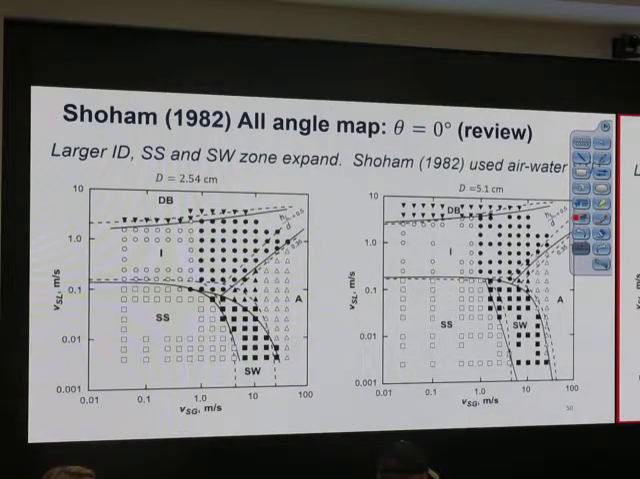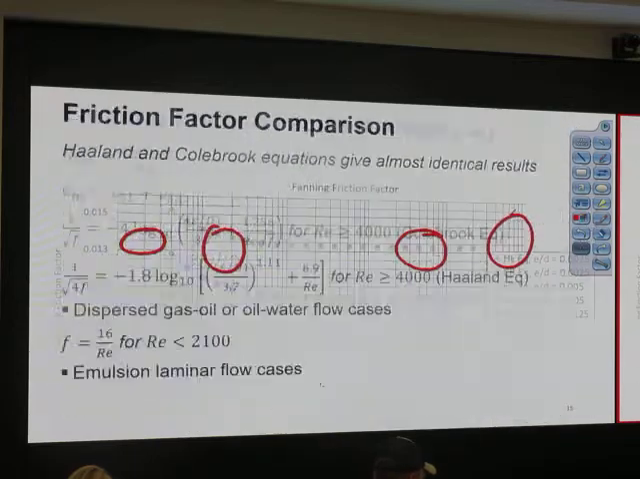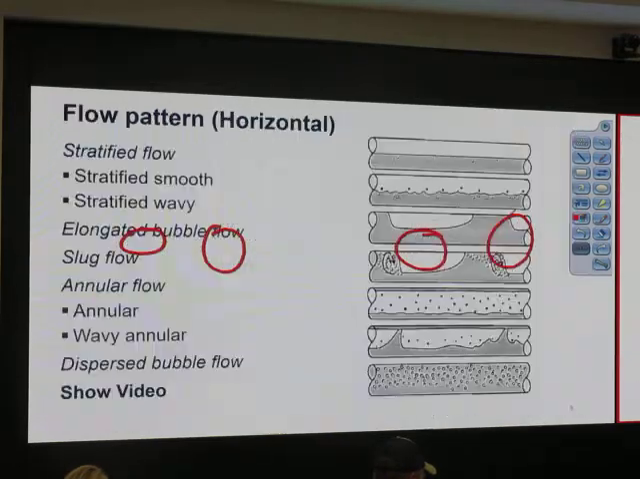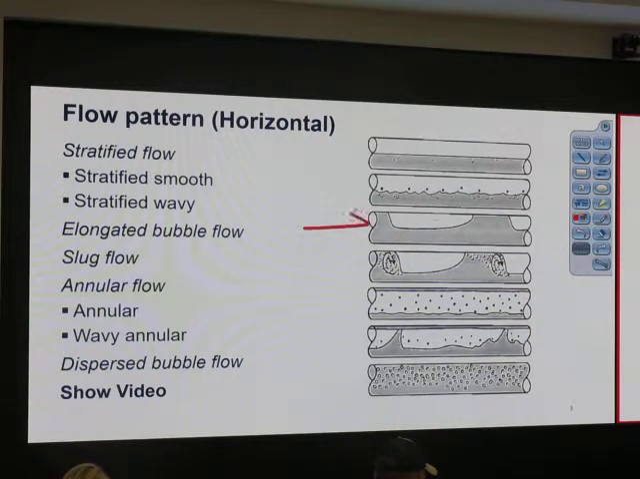For the intermittent section, what's the difference between the solid circles and the... This is slug flow. This is elongated bubble flow. Okay, the open symbol, the white one, is elongated bubble flow. The black one is slug flow. Elongated bubble flow doesn't have bubbles in the middle. Slug flow has gas phase trapped inside the slug bodies, with a mixing motion. Does it answer your question?